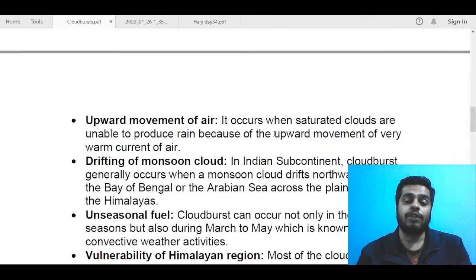Next is the upward movement of air. It occurs when saturated clouds are unable to produce rain because of the upward movement of a very warm current of air. So you can talk about this.